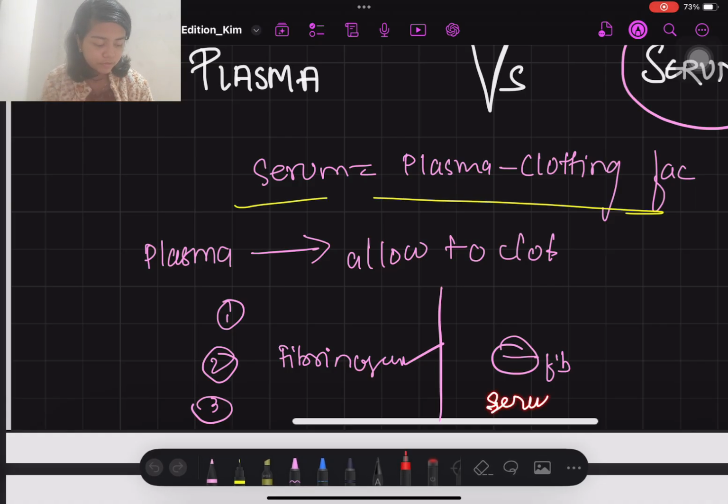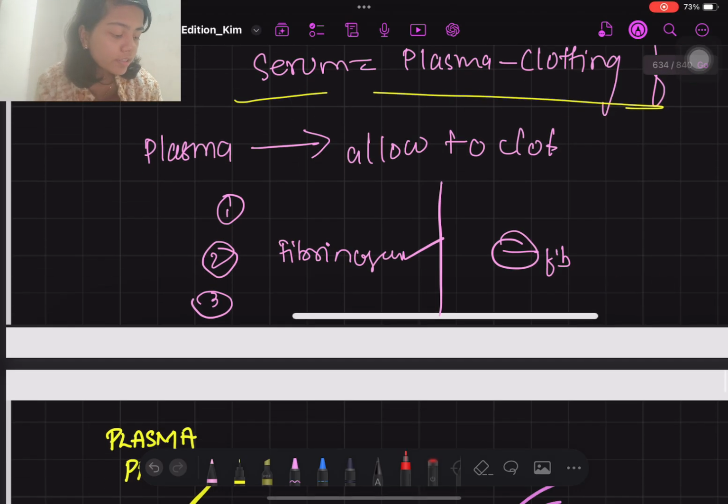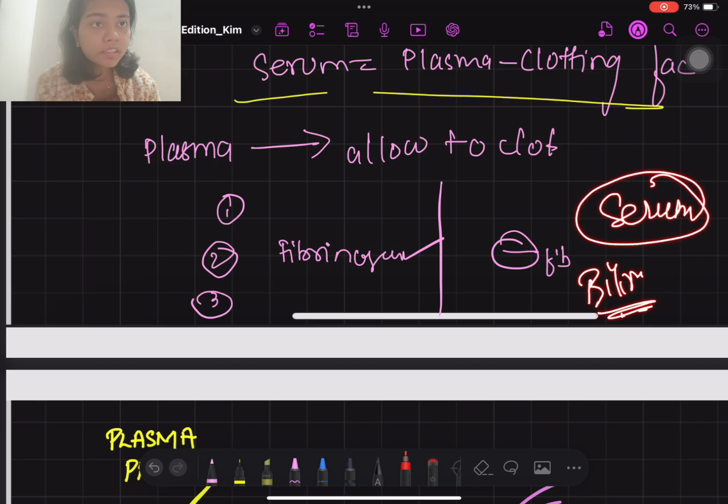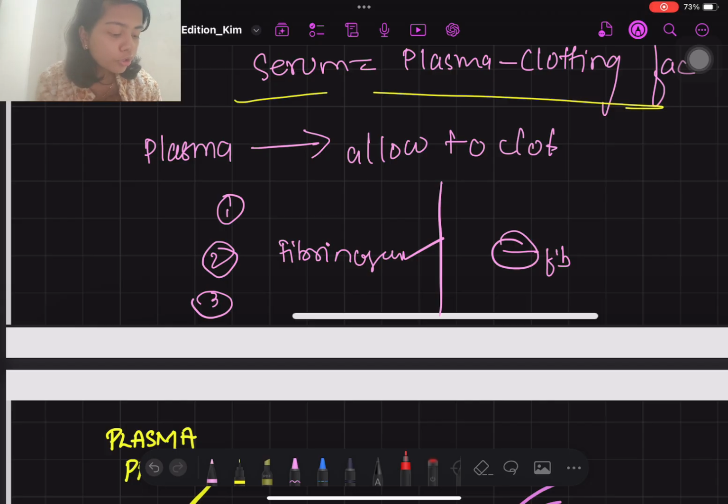Third point which you can write is serum is used for biochemical tests. Why biochemical test में serum use करोगे? Suppose you have to measure bilirubin, okay, ALT, AST, liver के enzymes, so you will use serum. Serum will be a better option rather than your plasma, क्योंकि plasma will have clotting factors which will interrupt with तुम्हारे bilirubin के values, right? And plasma कब use करोगे? अगर तुमको कुछ coagulation related studies करने हैं, so you will use plasma. Okay, so these 3 points can be written.